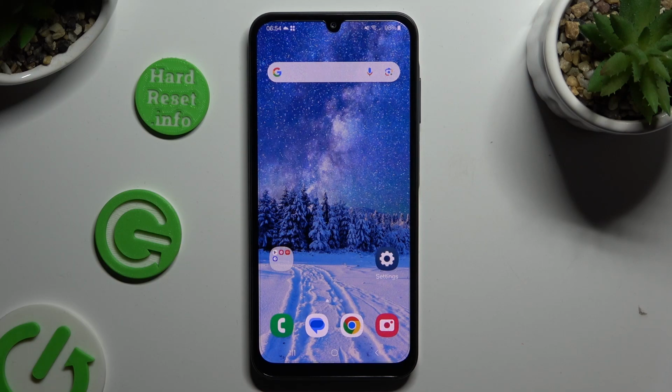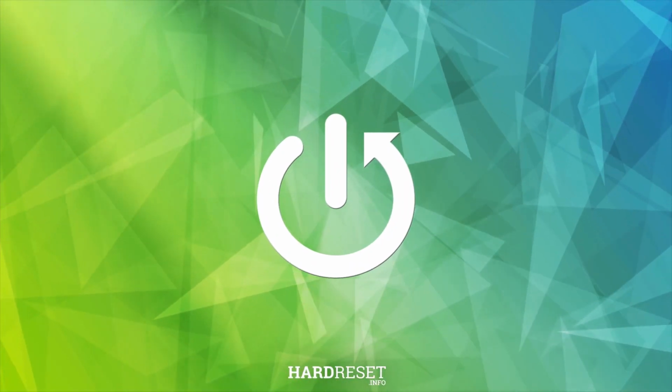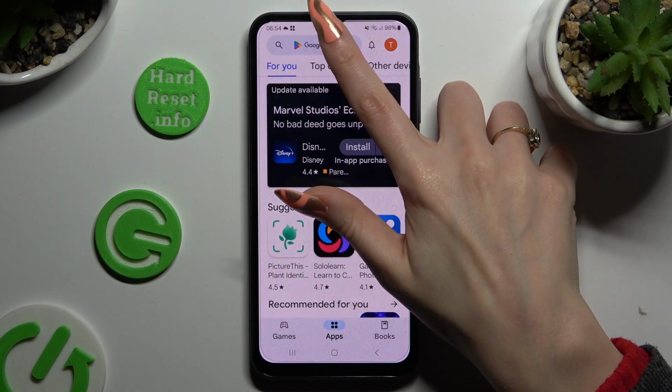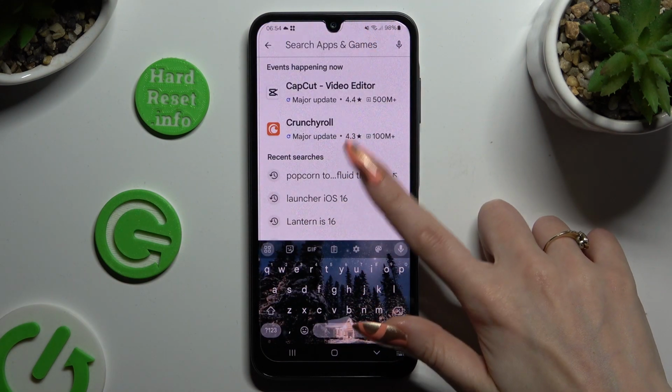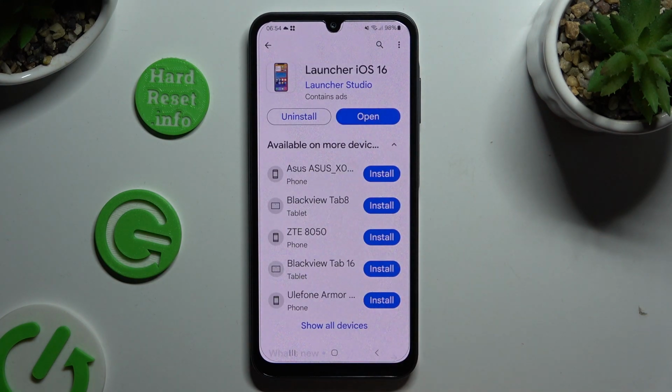In front of me is Samsung Galaxy A25 and today I would like to show you how you can apply Apple layout on this Android. Begin by opening Play Store and getting free app called Launcher iOS 16 from Launcher Studio Developer.